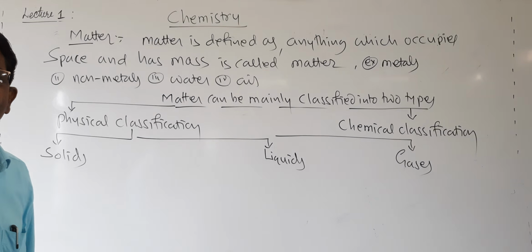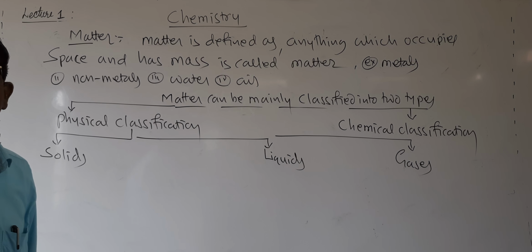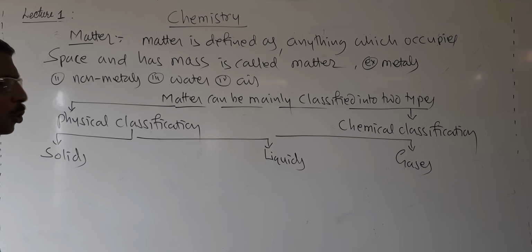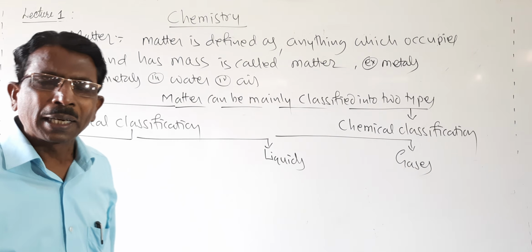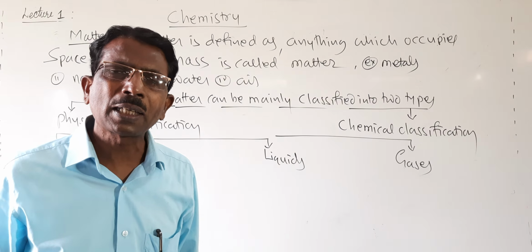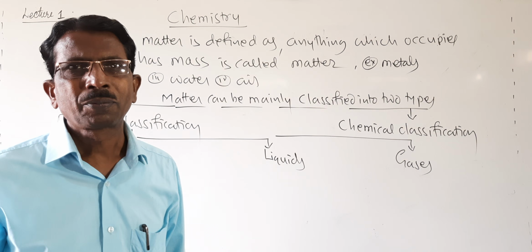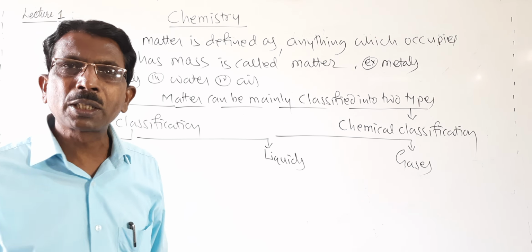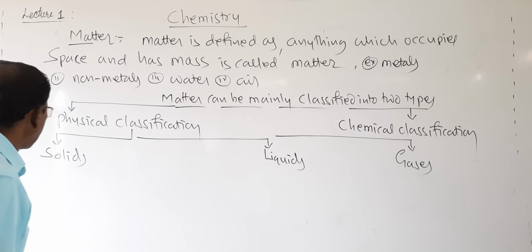These are having definite shape, definite volume, and definite mass. So these are called solids. And in solids, the particles are closely packed, so the particles don't move.